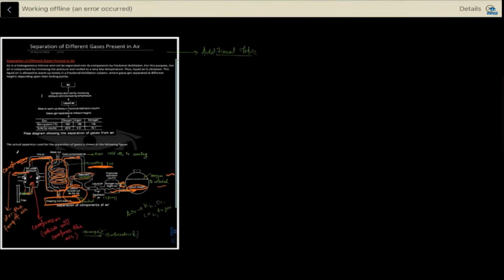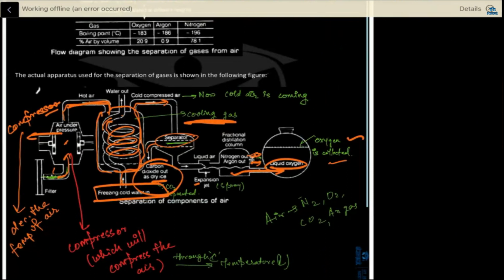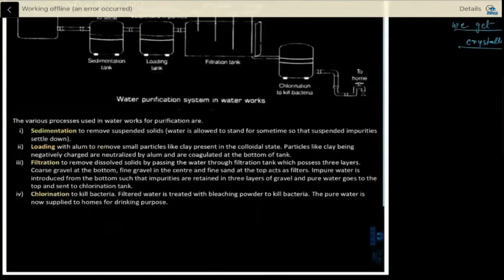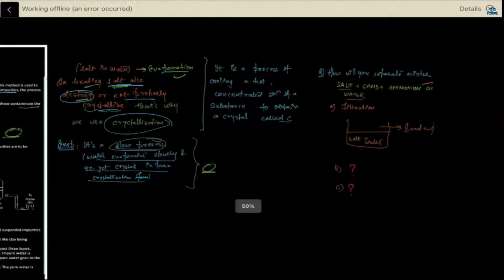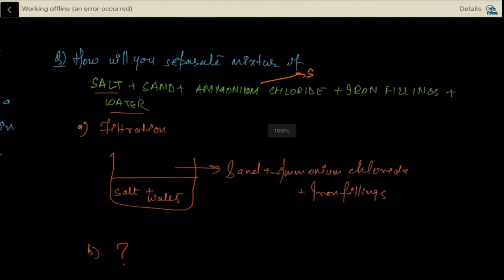Okay, so this is the additional topic. This is a very complex one, very easy also. This is not there in your NCERT book. And the last is crystallization and evaporation, which I've already discussed. Okay. This is the question.